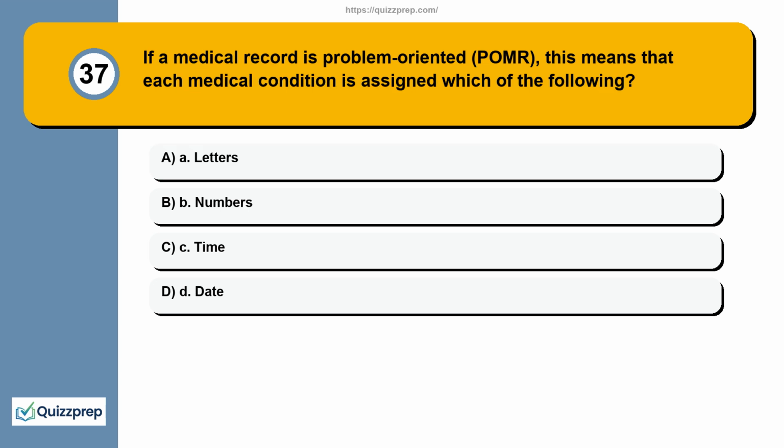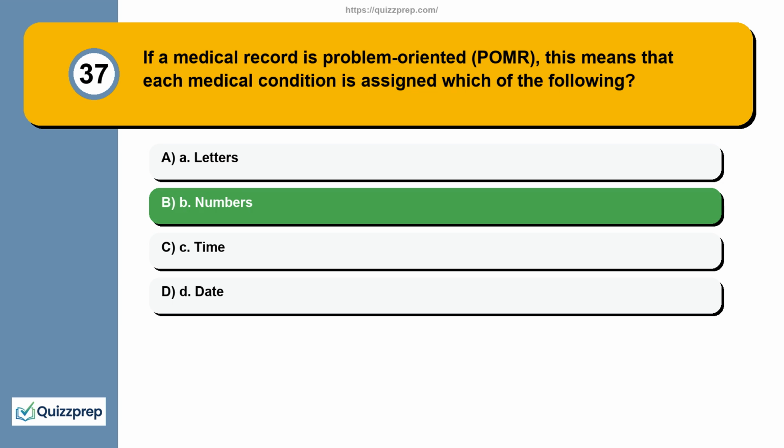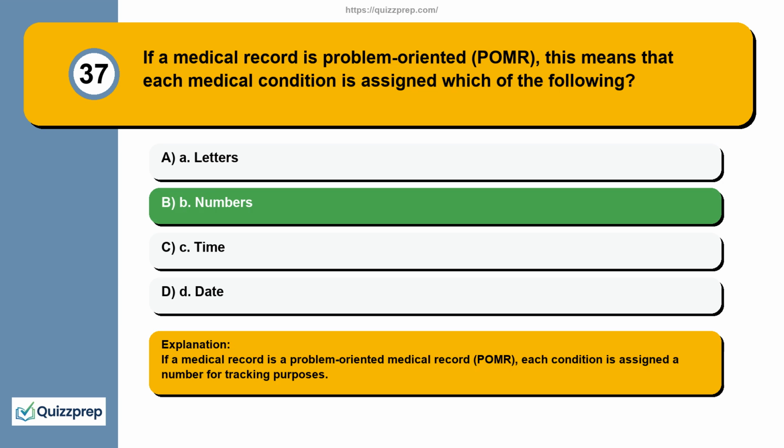Question 37. If a medical record is problem-oriented, POMR, this means that each medical condition is assigned which of the following? A. Letters. B. Numbers. C. Time. D. Date. If a medical record is a problem-oriented medical record, POMR, each condition is assigned a number for tracking purposes.